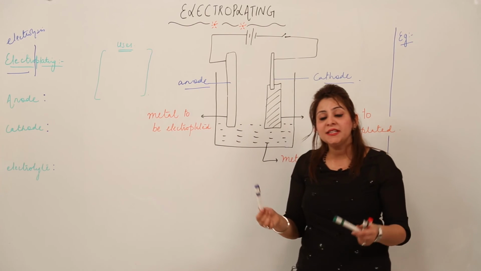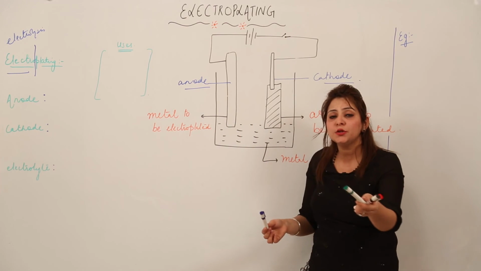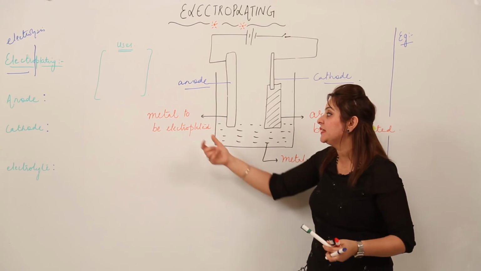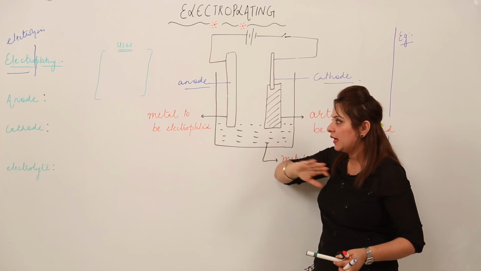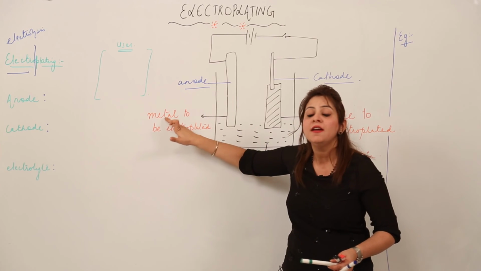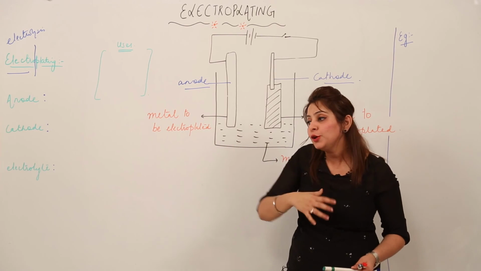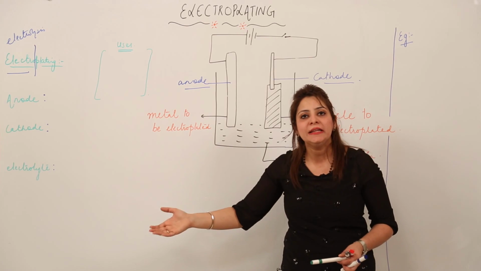So that means the metal which is to be coated is made as anode. As I told you, I am coating copper on iron in order to prevent rusting. So that means the anode is made up of copper in case of iron, right? Again I am telling you, anode is always made up of that metal which is to be electroplated. That means the metal which we wish to deposit on the article, which we wish should make a coating on an article, right?